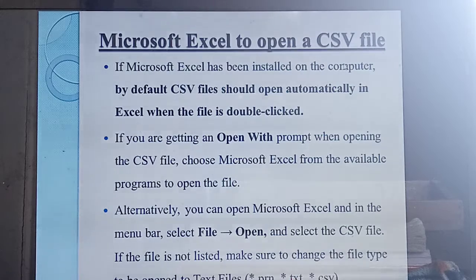How do you open it? Choose the file and double click. If you double click the file, automatically the file will open in Excel.